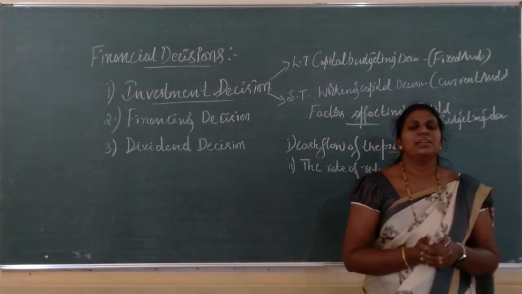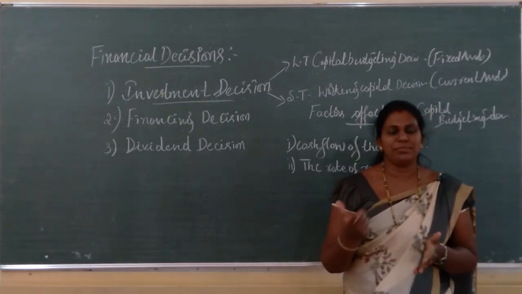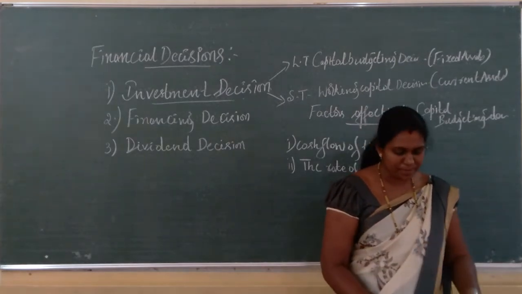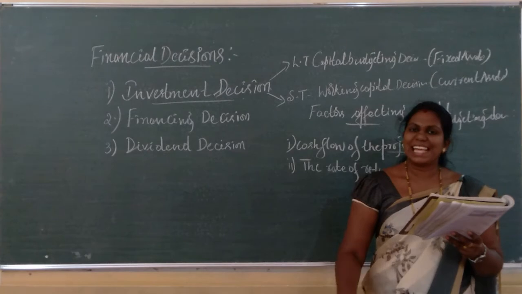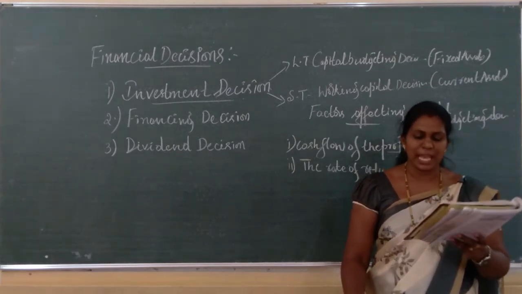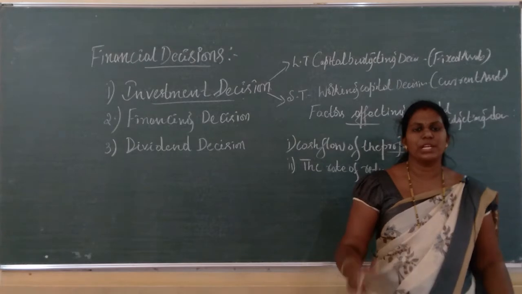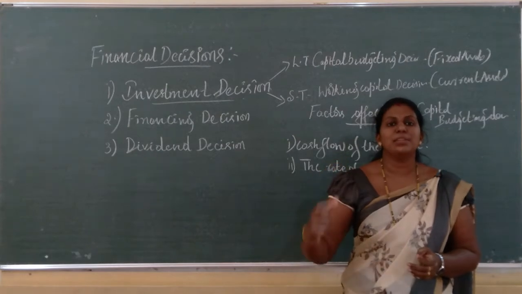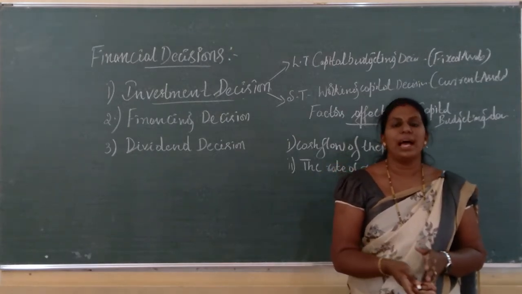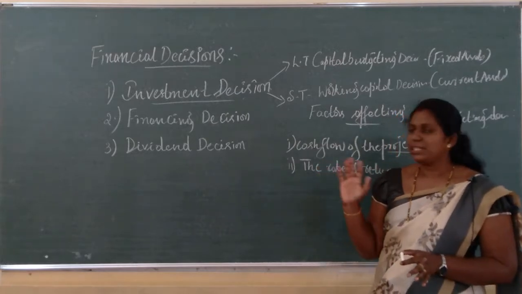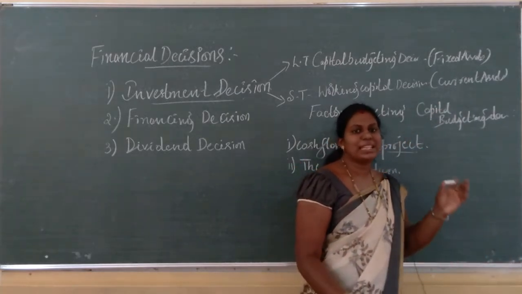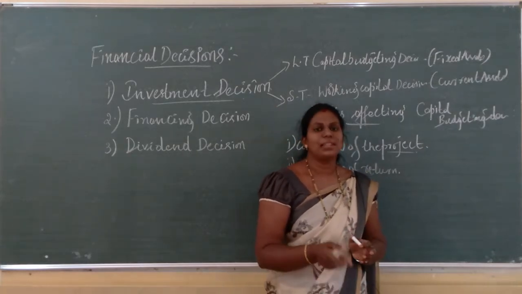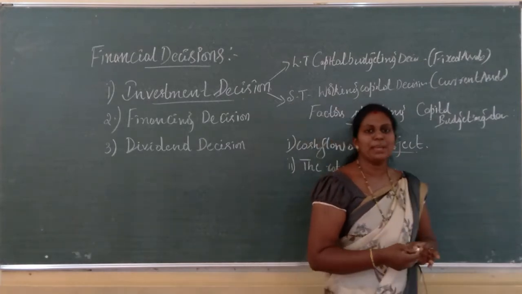We have to see which one. For example, A and B are two projects. When we analyze project A, it has, for example, a 10% rate of return, whereas project B has a 12% rate of return. 10% and 12%, A and B. So obviously which one do we have to select? We have to select project B, because the rate of return is high here. So in an investment decision, before investing they have to check the rate of return. The project which gives the high rate of return has to be selected. So that is one of the important factors.